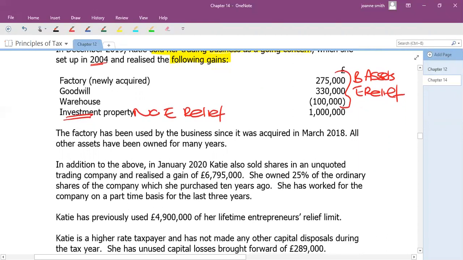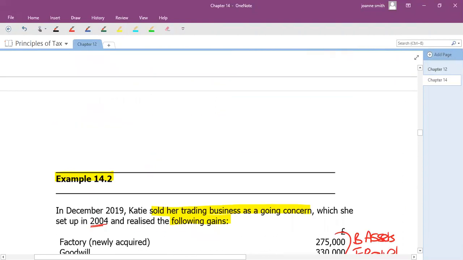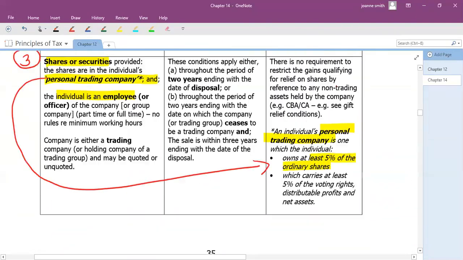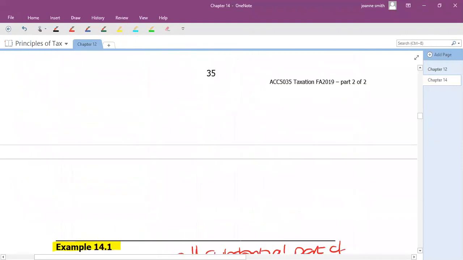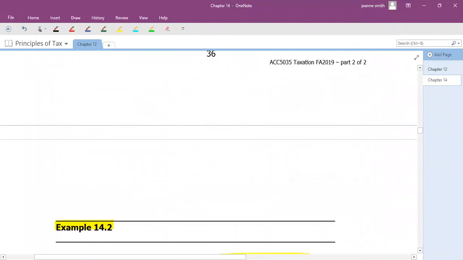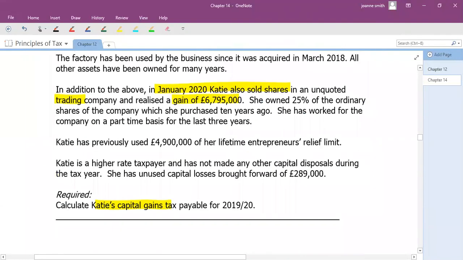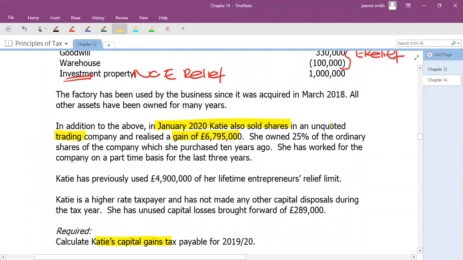Now, in addition to that, Katie has sold some shares in an unquoted trading company, creating a gain of 6,795. So now we're looking at the shares example in the table, which is the third item. So we want to know whether it meets this criteria down here as being a share that's entitled to entrepreneurs relief. Well, it is a trading company. It says unquoted, but that doesn't matter.